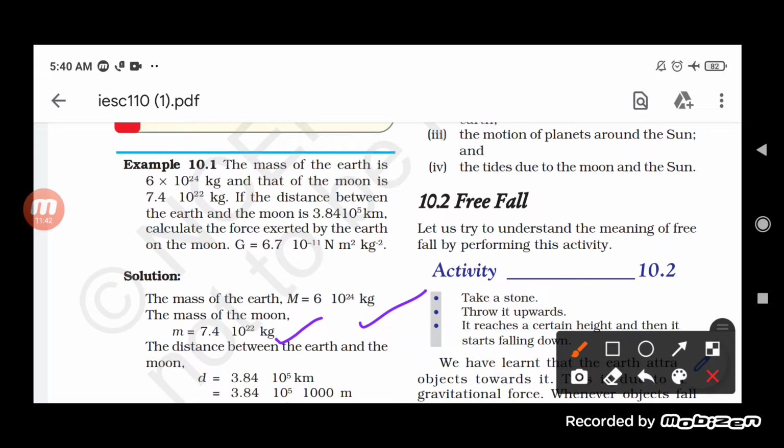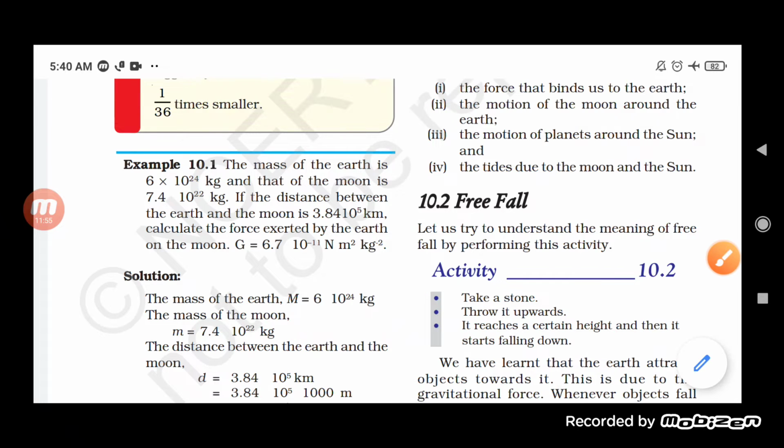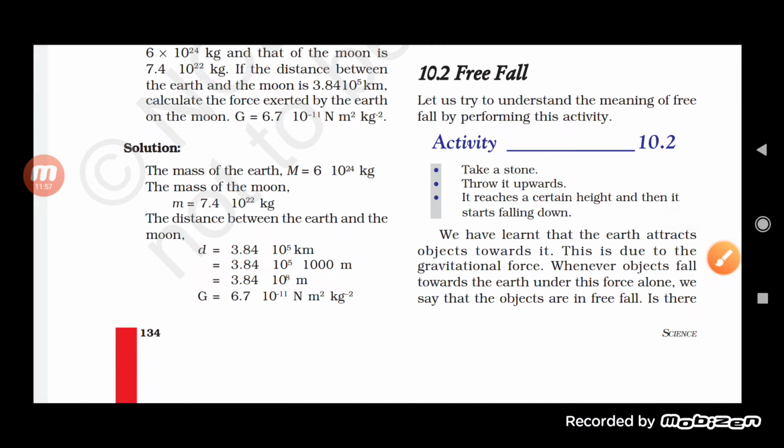Capital G is equal to 6.7 into 10 to the power minus 11. So here the distance between the earth and the moon is 3.84 into 10 to the power 5 kilometer, and that of the capital G is what?